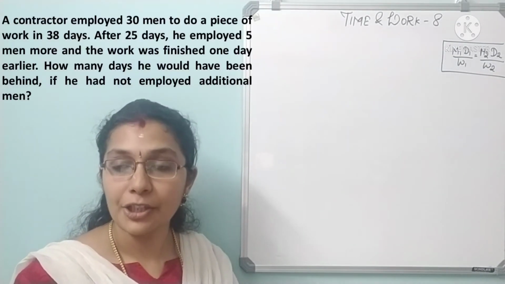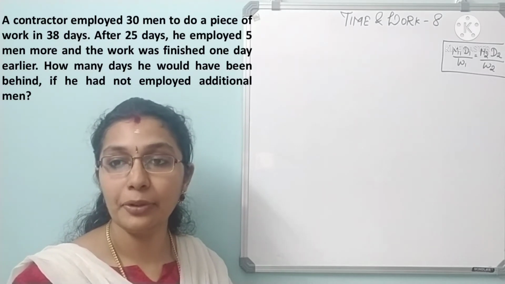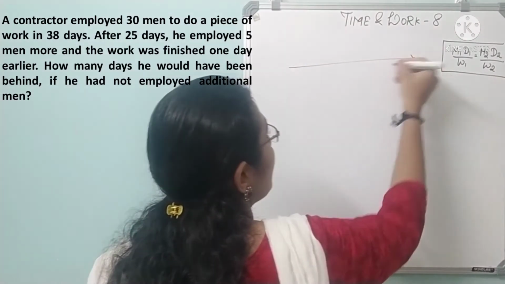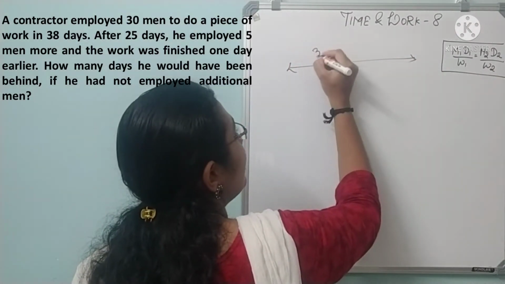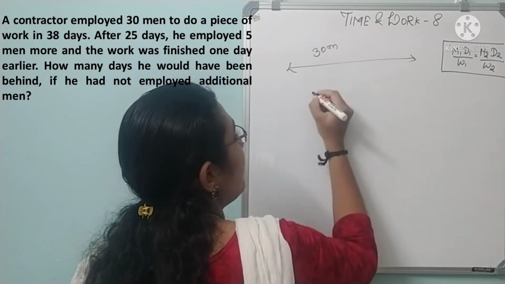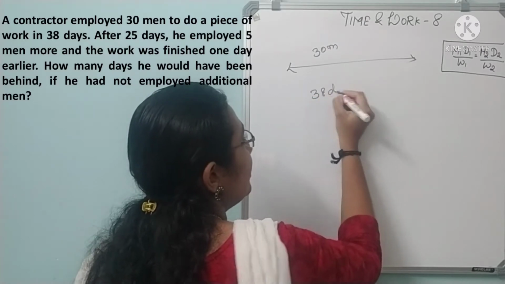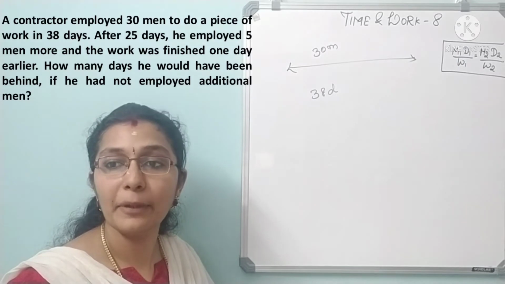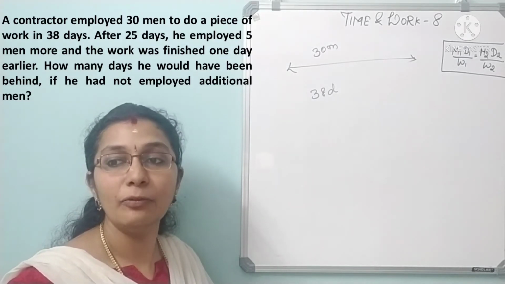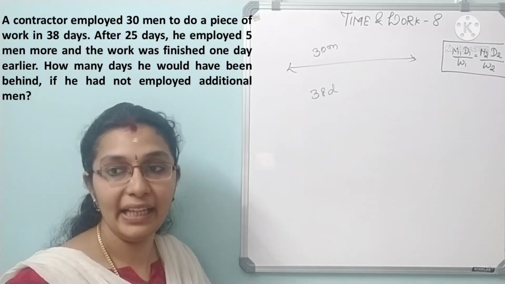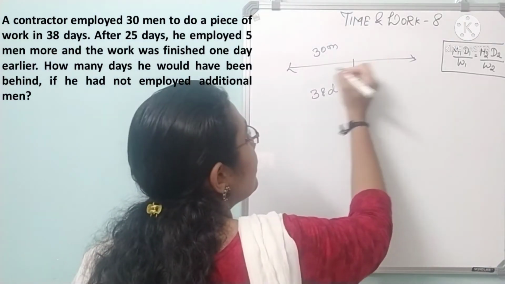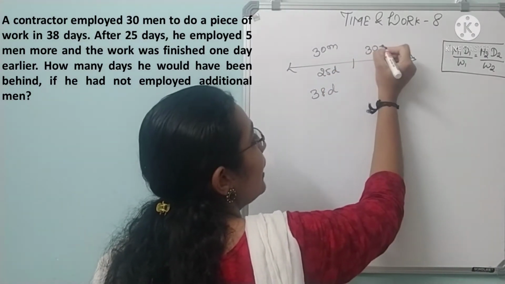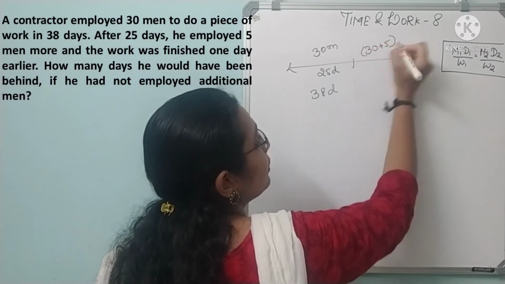A contractor employed 30 men to do a piece of work in 38 days. Yes. After 25 days, he employed 5 more men and the work was finished 1 day earlier. After 25 days, he employed 5 more men, means 30 plus 5, right?